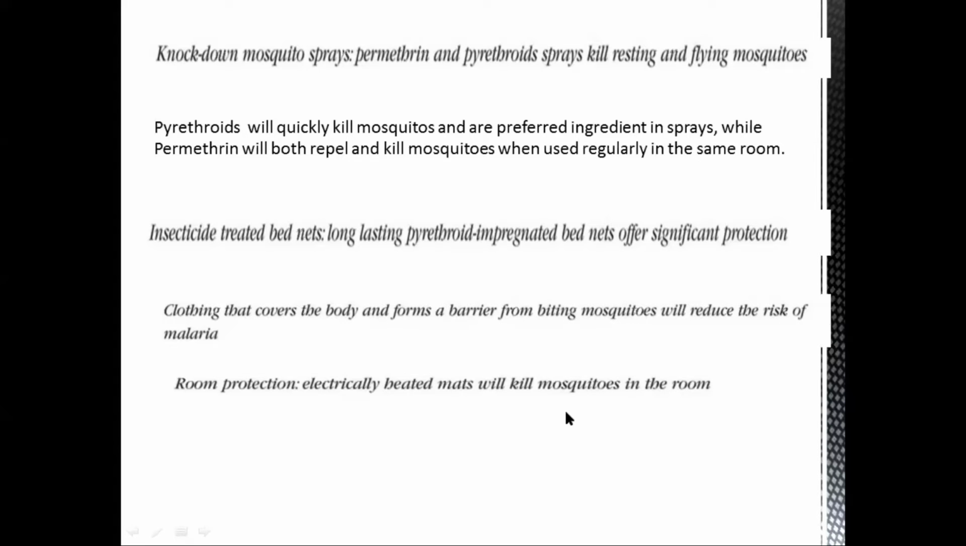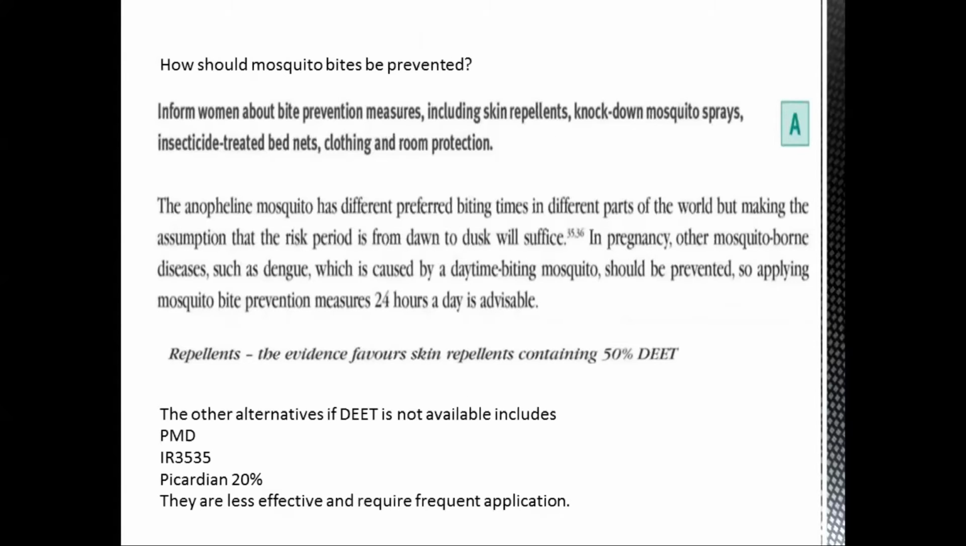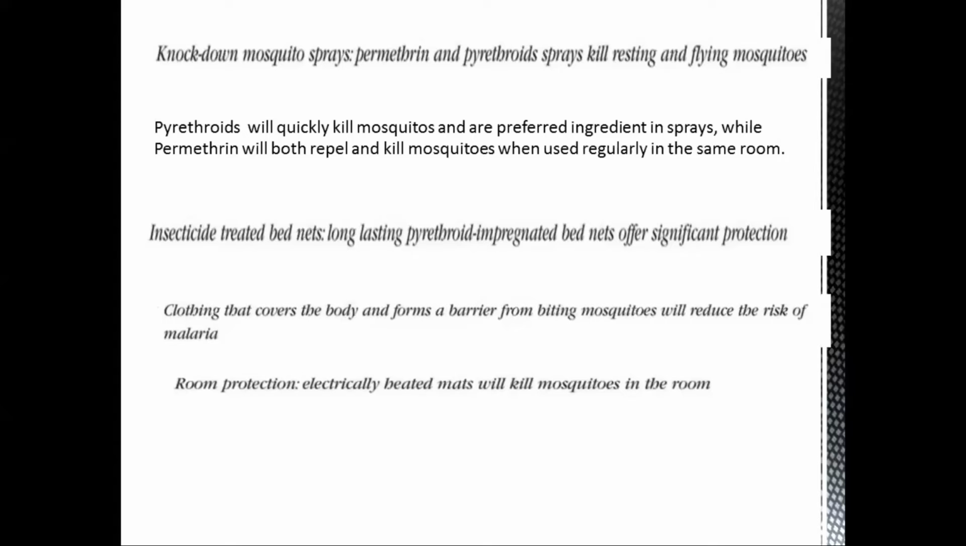In terms of prevention measures, we have a skin repellent. The one we have are the knockdown mosquito sprays, and the sprays should contain permethrin or pyrethroid. The permethrin will be more suitable as compared to pyrethroid, because permethrin has the property of repelling as well as killing the mosquitoes. However, the pyrethroid will only kill the mosquitoes. And the third one is that we should use insecticide treated bed nets. Other ones are the clothes and room protection in terms of using a heated mat. Is everyone clear? Or shall I repeat any point for all of you?